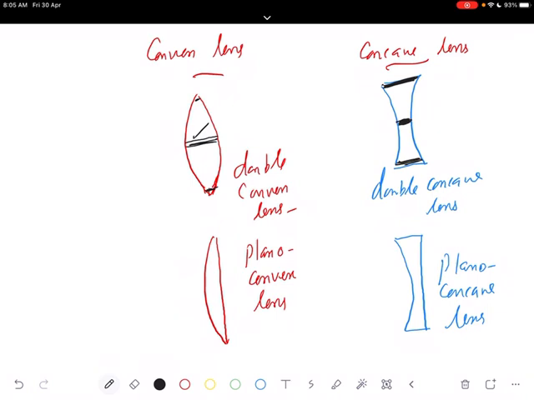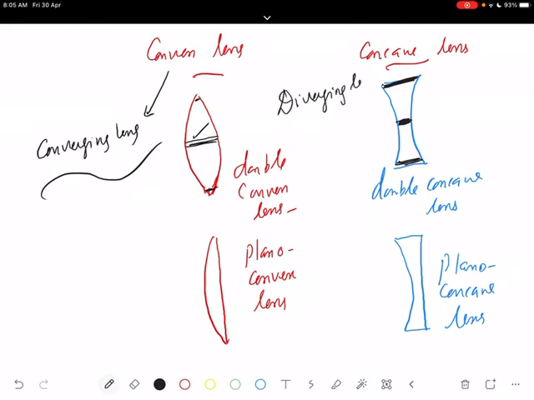A convex lens is also known as a converging lens. Why it is so, we will explain. And a concave lens we call a diverging lens. Why it is so, we'll see later. A convex lens is known as a converging lens and a concave lens is known as a diverging lens. Now some of the important points,